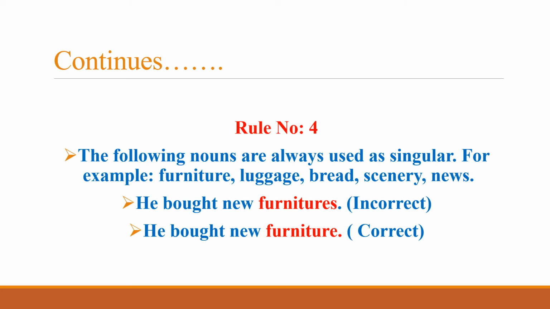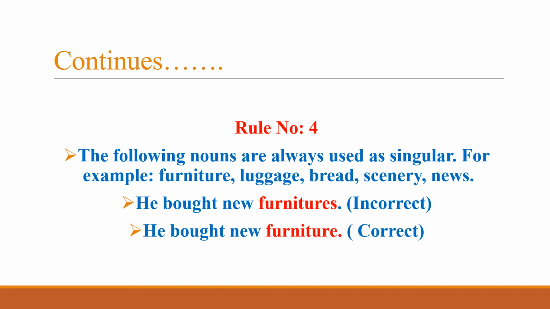He bought new furnitures is the incorrect expression, and that mistake is in the use of the noun. The noun is furnitures, and furnitures is the incorrect expression. Why? Because it is always used as singular. He bought new furniture. Furniture is the correct replacement of furnitures because we use furniture as the singular noun.